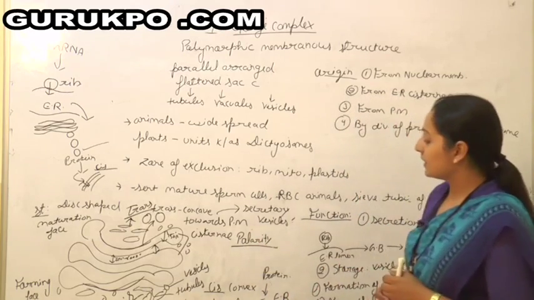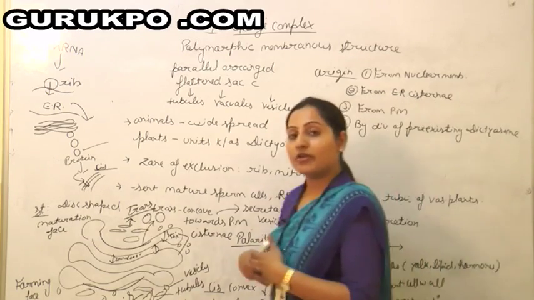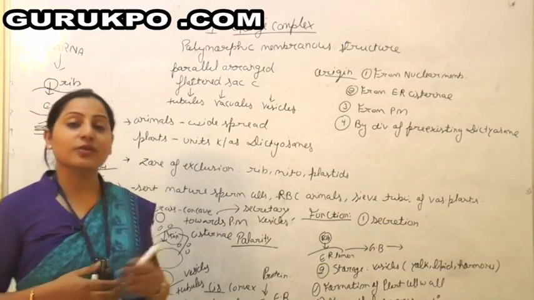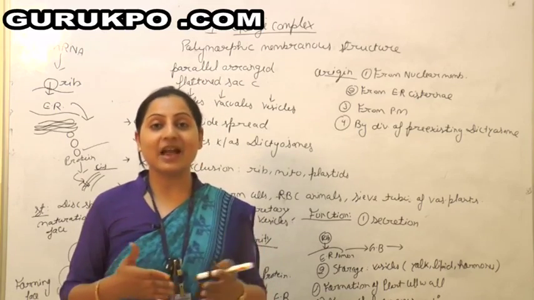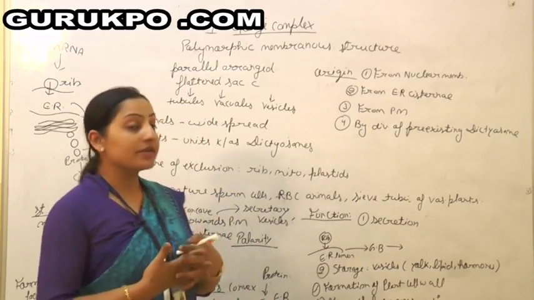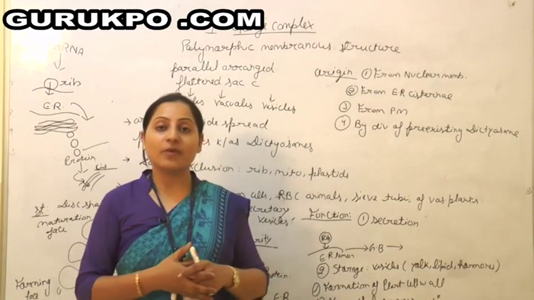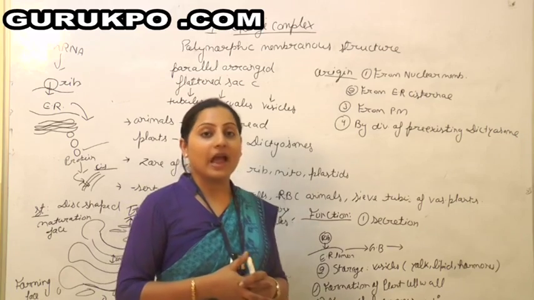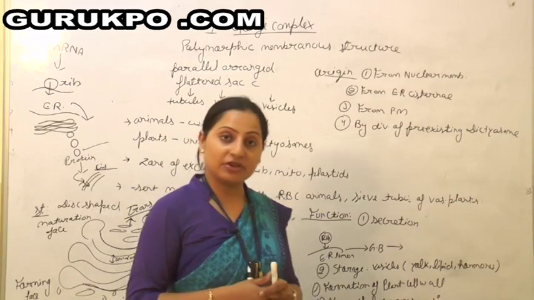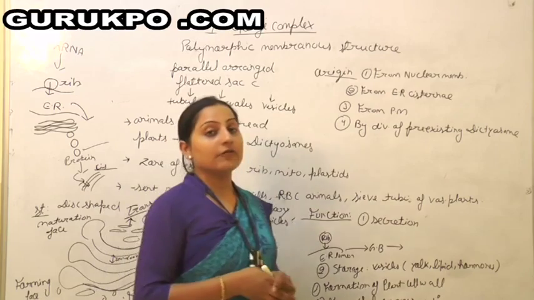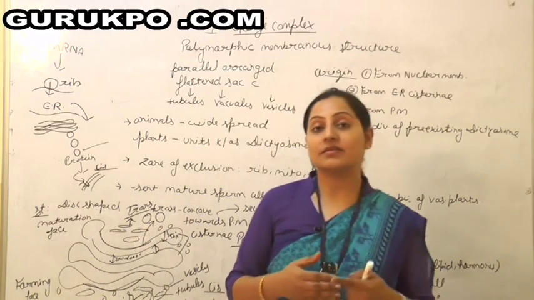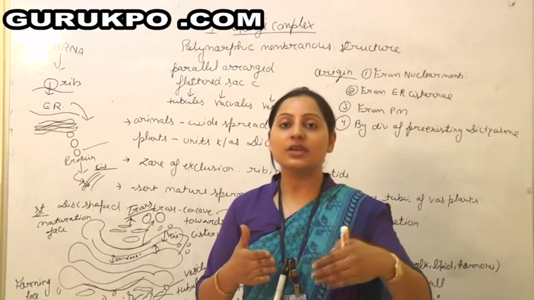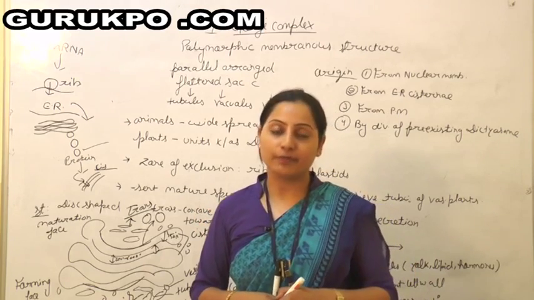And now I will tell you about the origin of the Golgi body. As it is a membranous structure, its origin is also from various kinds of biomembranes. It also gets formed from the nuclear membrane, as well as from the plasma membrane and from the membranes of the endoplasmic reticulum. Another form of origin is that the pre-existing Golgi complex or dictyosome divides into units and forms the new Golgi complex or dictyosome.